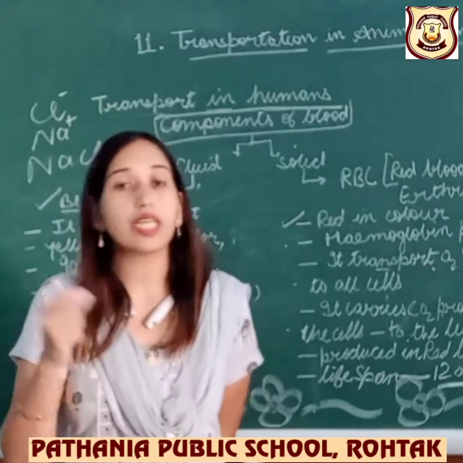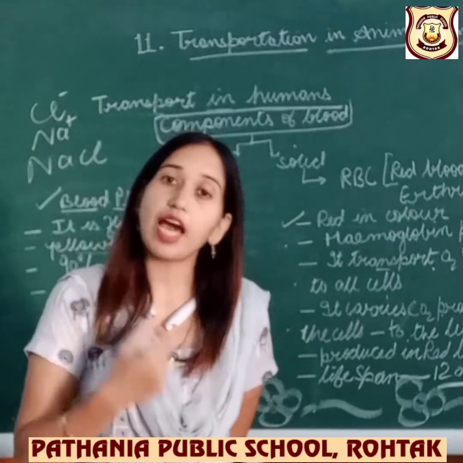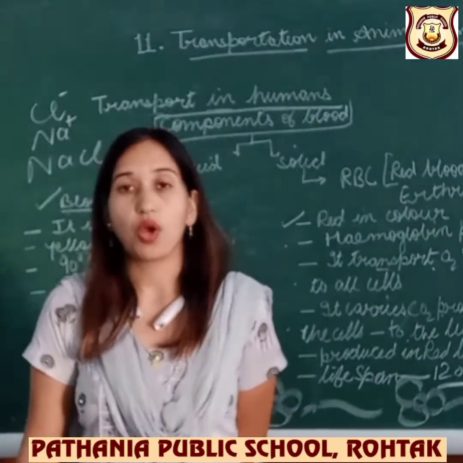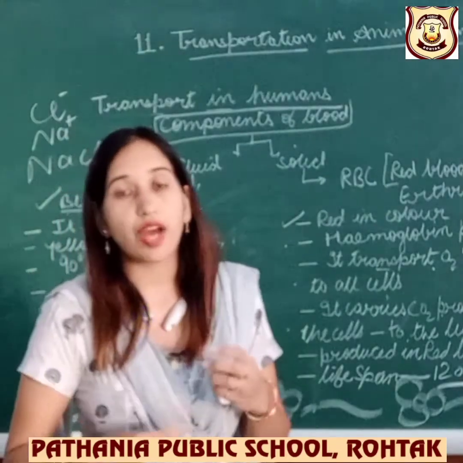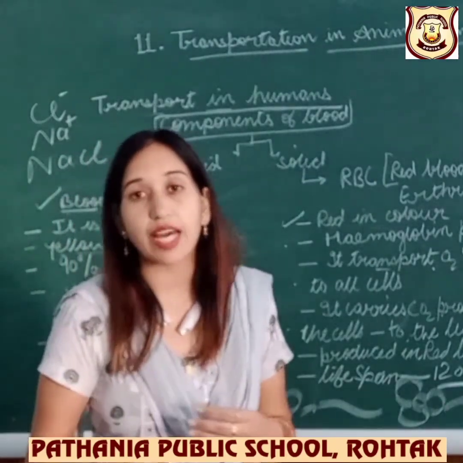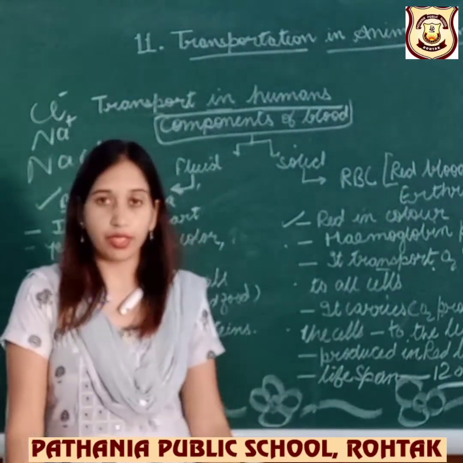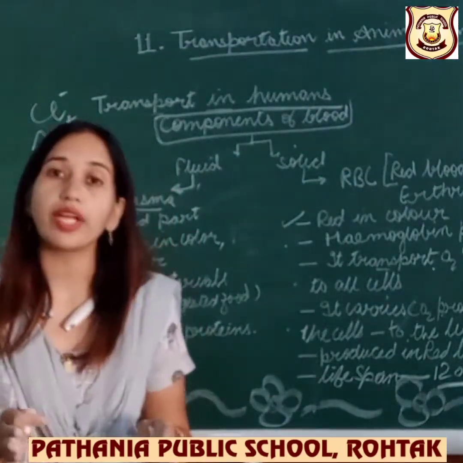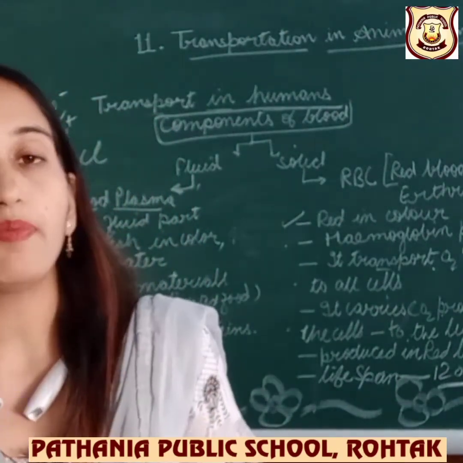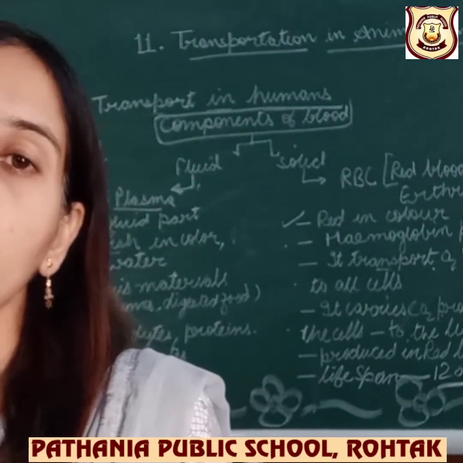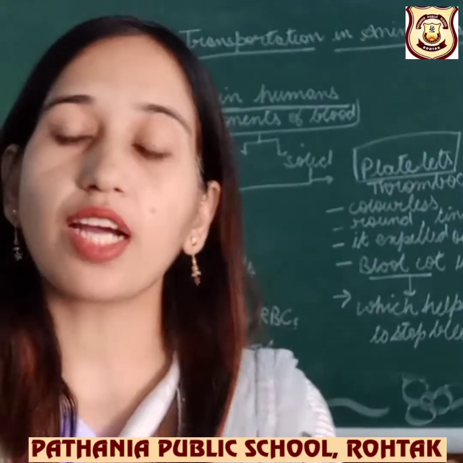If you are donating blood to a person who requires it, it can be recovered very fast. Why? Because RBC has a very fast life cycle and it is producing 2 million RBC per day. So we should always donate blood and give it to the person who requires it and try to save others' lives. Okay? But let's continue.